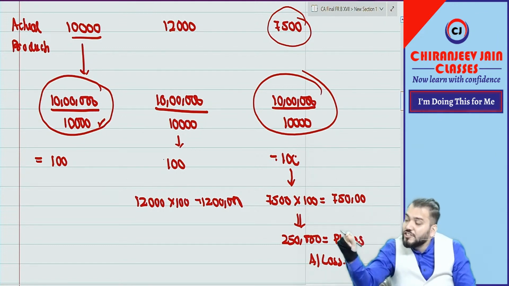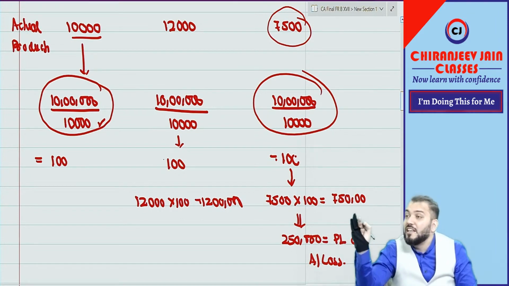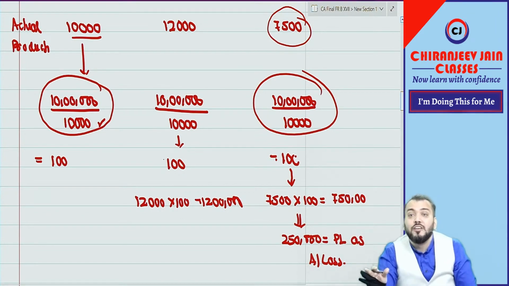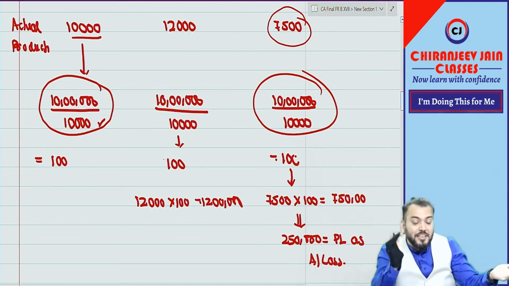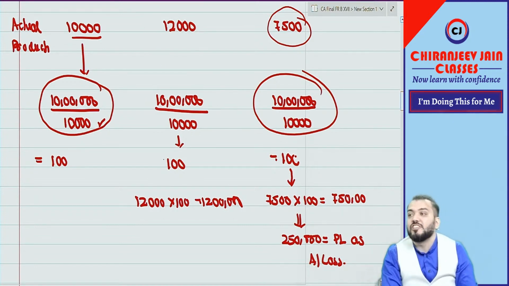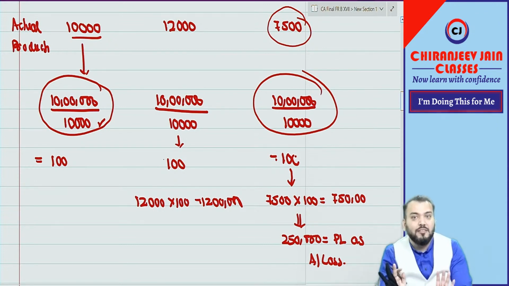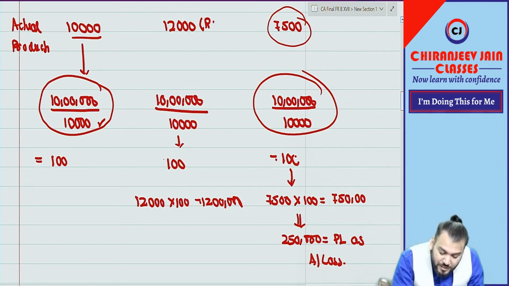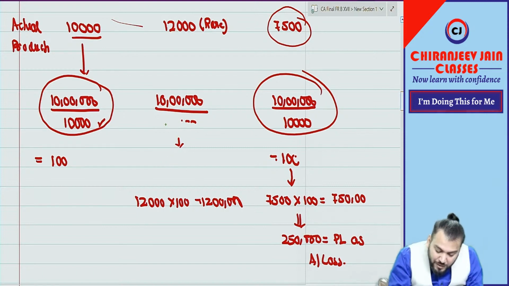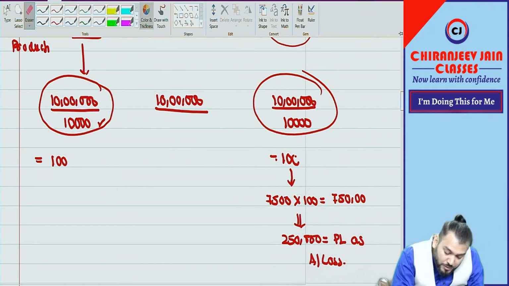Understood? In costing subject, your costing teacher will always say based on normal production. They will never use the word actual production because it is estimated always there. I hope you are understanding. And this case is rare circumstances where actual production is more than normal production. It is a rare but not impossible. Correct? So it is a rare circumstances, and what Ind AS 2 says in this case, divide by what? Divide by actual production, not normal production.